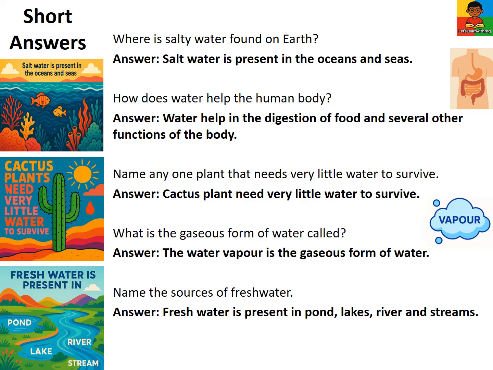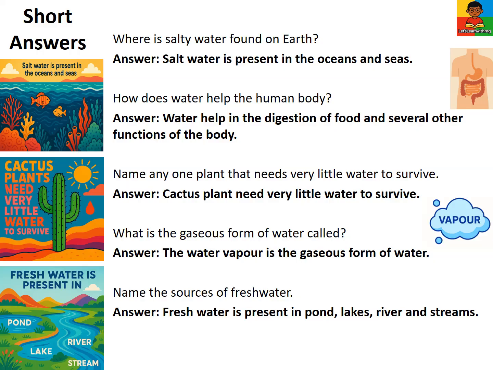Let's answer some short questions. Where is salty water found on Earth? Salt water is present in the oceans and seas. How does water help the human body? Water helps in the digestion of food and several other functions of the body. Name any one plant that needs very little water to survive. Cactus plant needs very little water to survive.